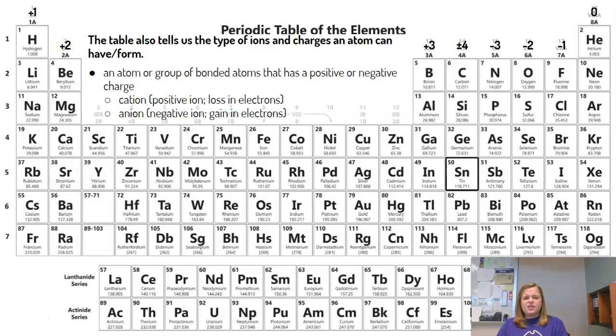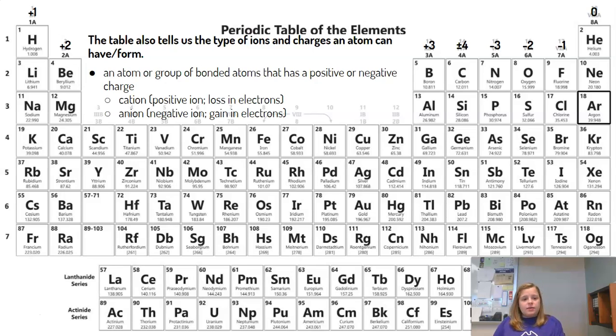Now tin. Tin's a little special case. It's in the column that it's either a plus or minus 4 charge. So that means it can either be a cation or anion. Because it's plus or minus, it can be both. So that means they can gain or lose 4 electrons. Okay. So anything in that column is kind of both. Depending on their circumstance, they'll take one side or the other.